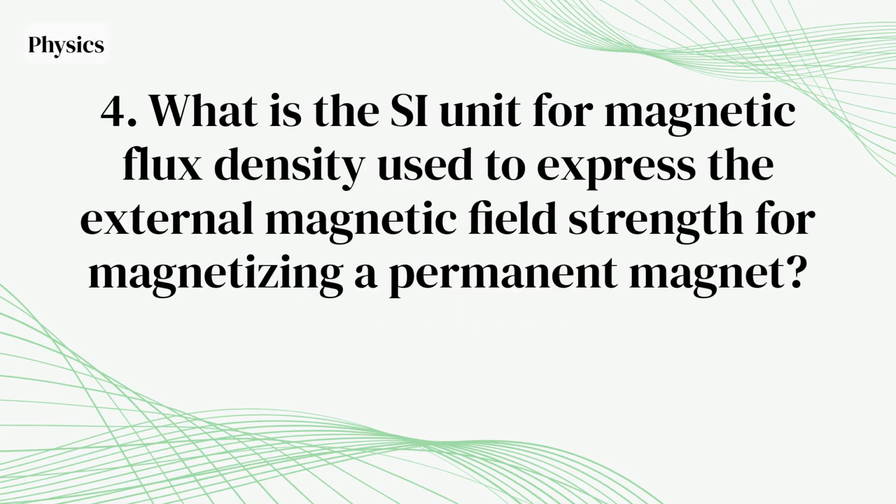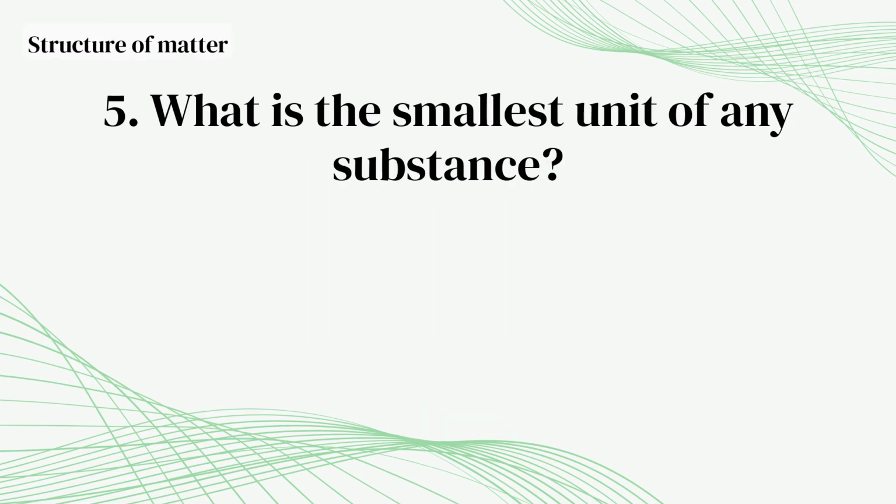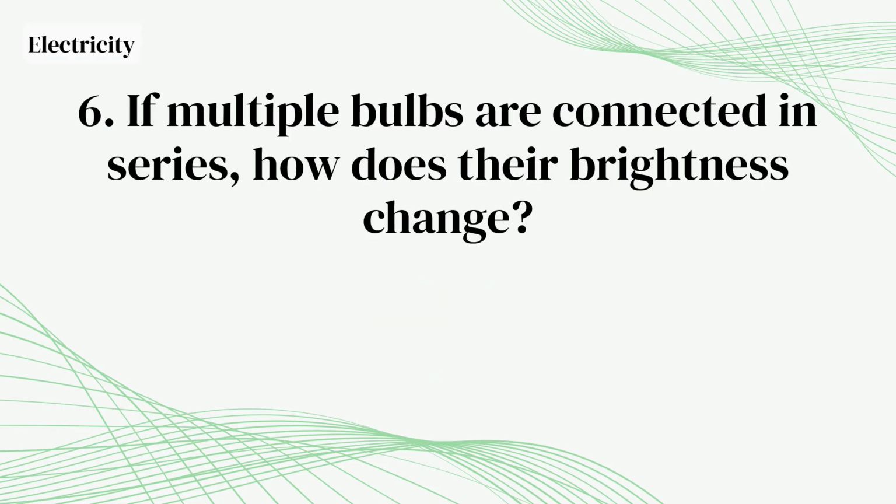Reflection. What is the SI unit for magnetic flux density used to express the external magnetic field strength for magnetizing a permanent magnet? Tesla. What is the smallest unit of any substance? Atom. If multiple bulbs are connected in series, how does their brightness change?